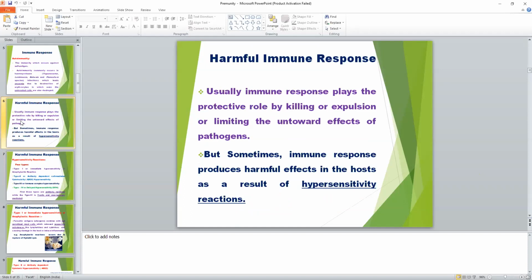But sometimes, the immune response produces harmful effects inside the host, which result in hypersensitivity reaction.